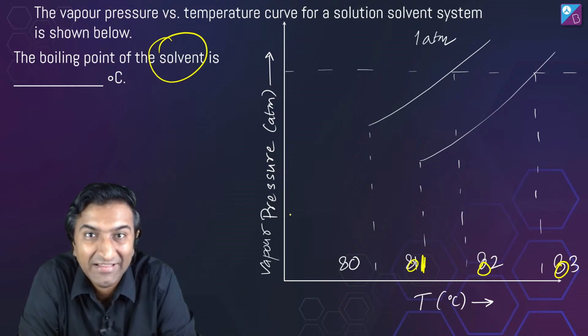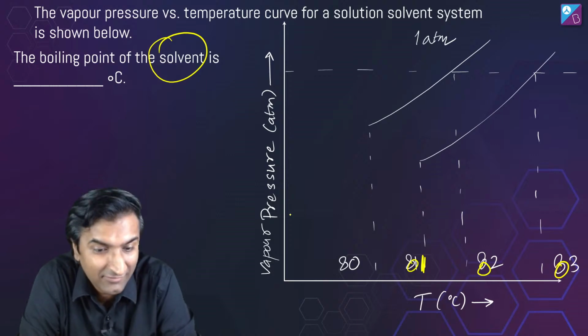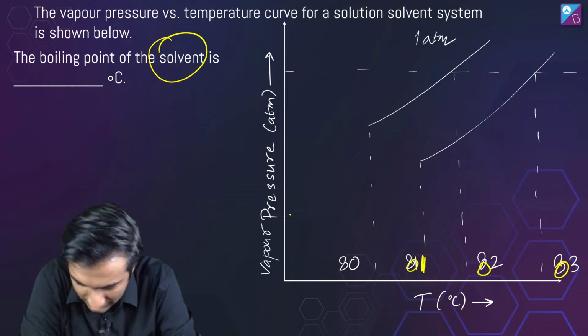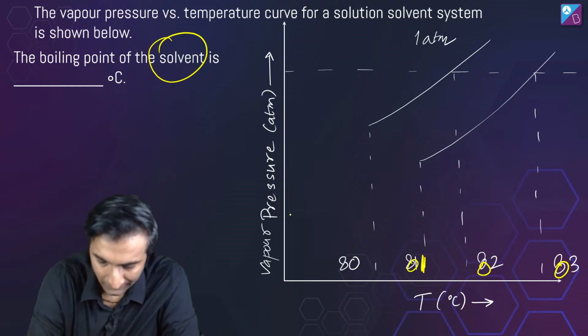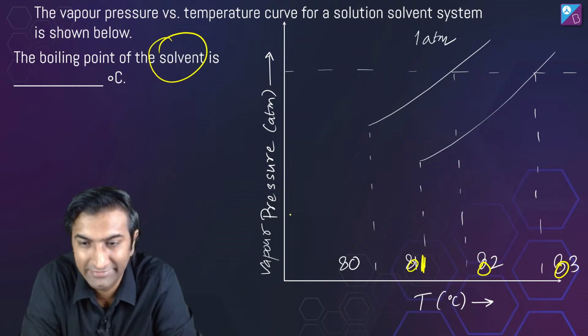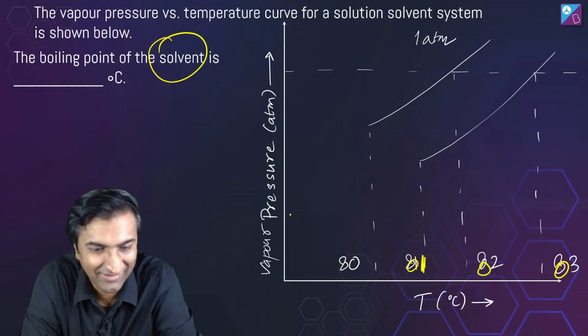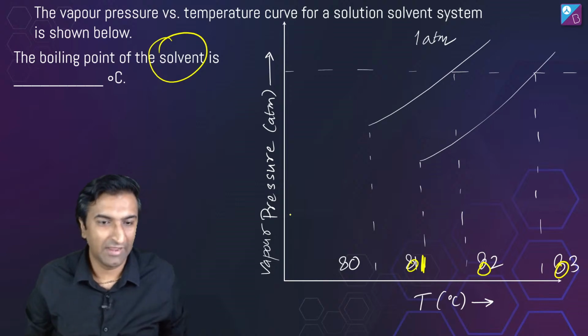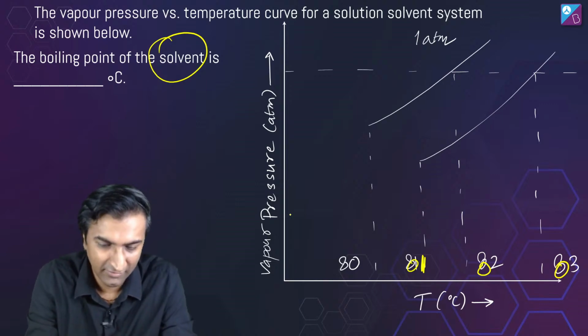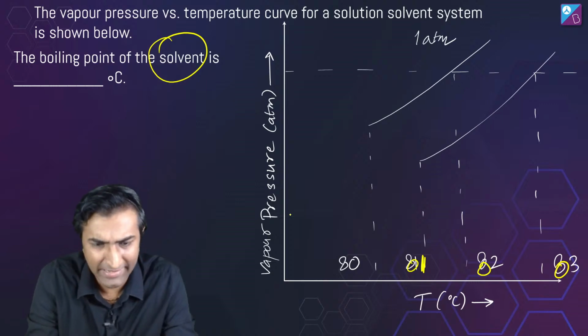Let's try this question out. 83. Yuvraj is confident about 83. What do the rest of you think? 83. Virat is also saying 83. Is this an echo chamber, or do you really think it's 83, Virat? What do you think? Human, what happened, where did you go? Golu, tell me the answer. What's going on? You want to take some more time to look at this?